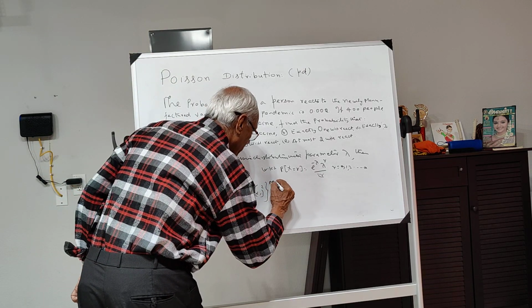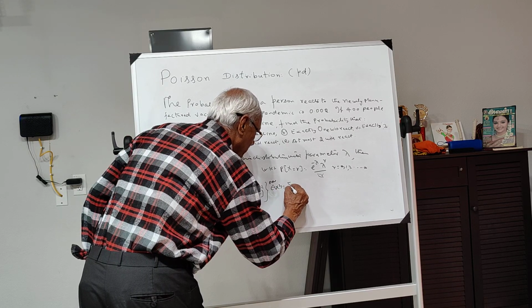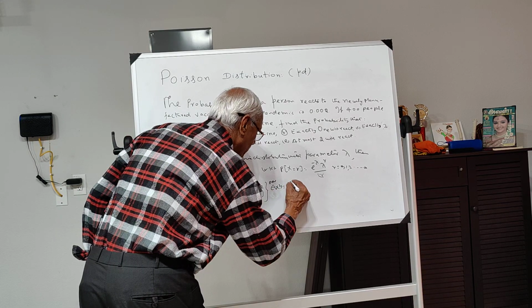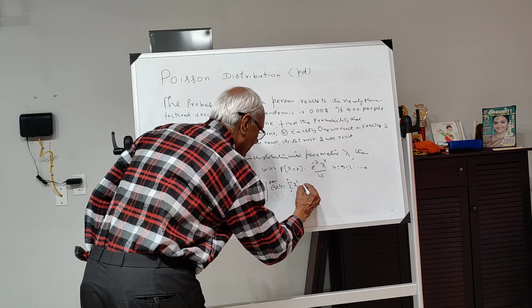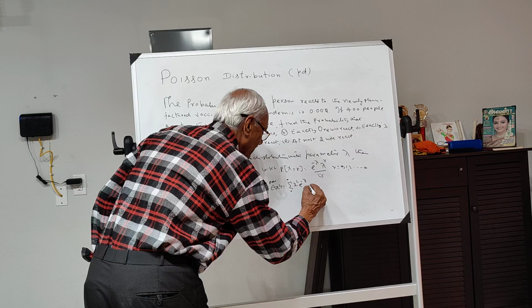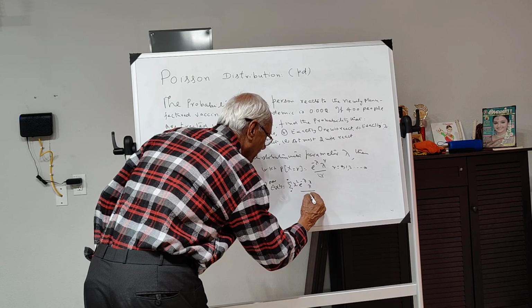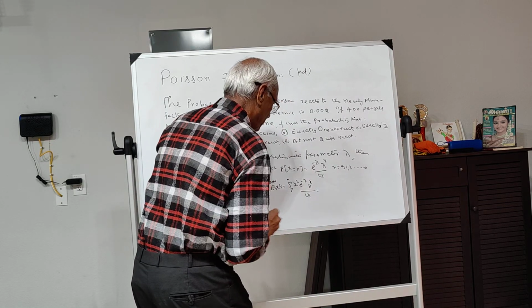Now E of x squared is equal to the sum from 0 to infinity of x squared e to the power of minus lambda, lambda to the power of x divided by x factorial. This we cannot use in this way.